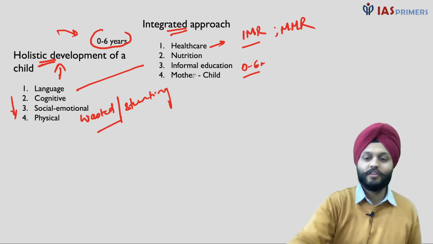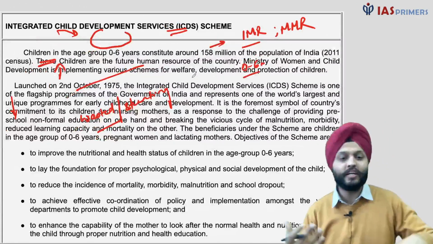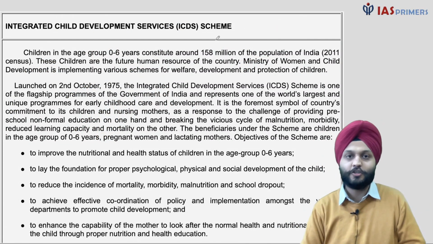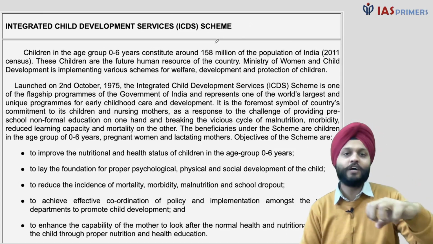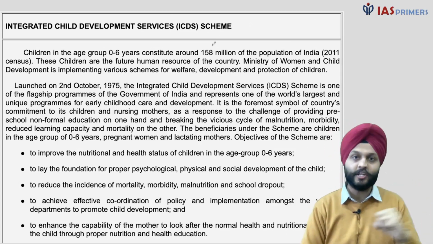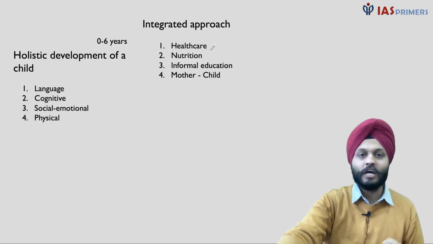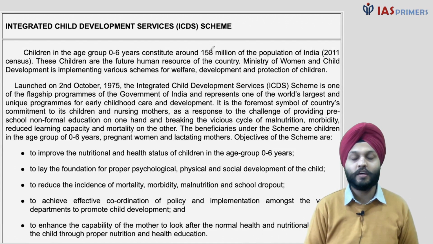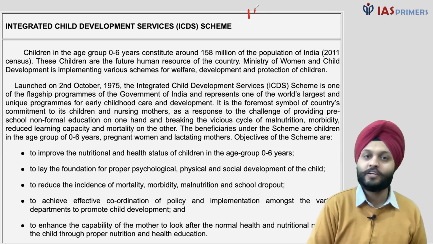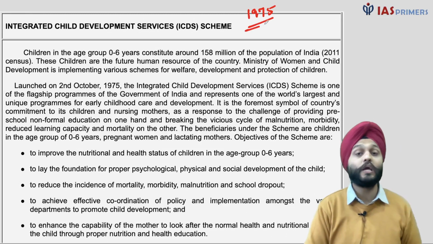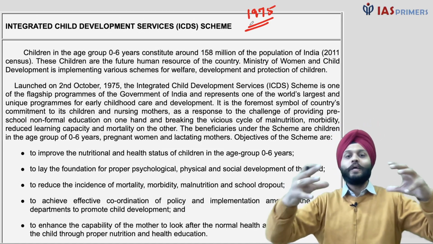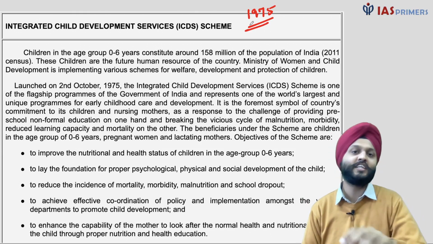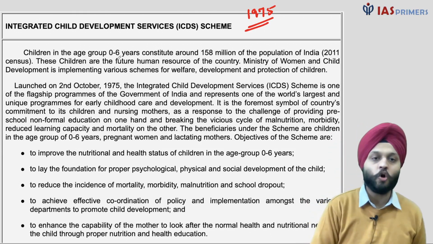And in the scenario that we live in, we need an integrated approach. We need an intervention actually, because in our country we have poverty, we have lack of awareness about things. We do not have the means when it comes to informal education, and therefore there is a need for an intervention. And it was realized that we have multiple schemes, but we need an integrated approach towards child development. So you can just read these things and see the objectives of the scheme.